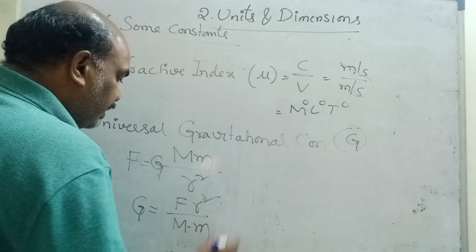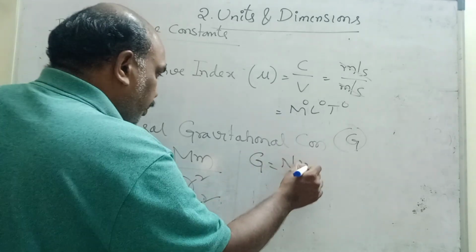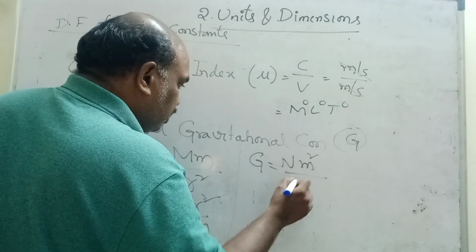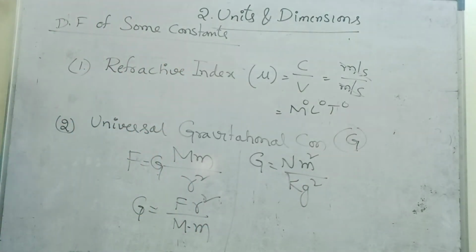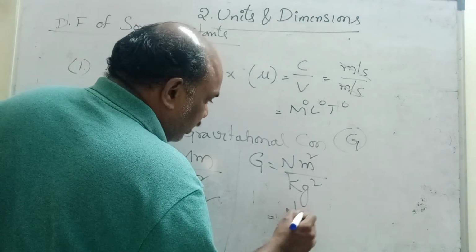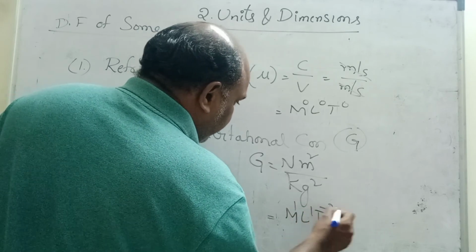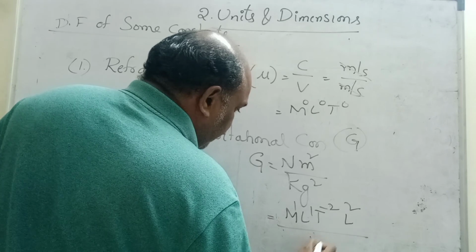So what will be the unit? Force unit Newton, meter square, by mass into mass, kg square. This is the unit of gravitational constant: Newton meter square by kg square. What is Newton? Dimensional formula M1 L1 T minus 2, into meter square L2, by kg square M2.